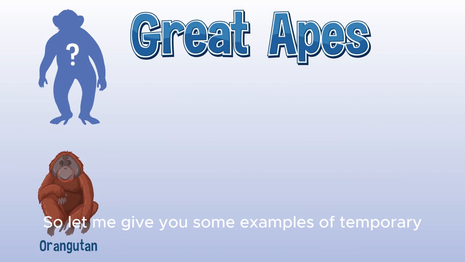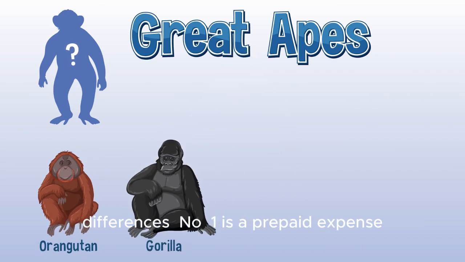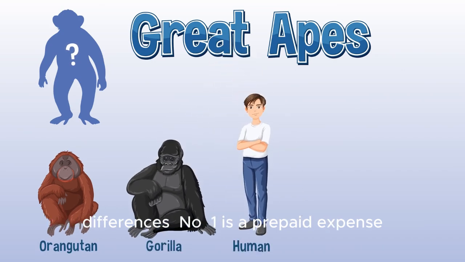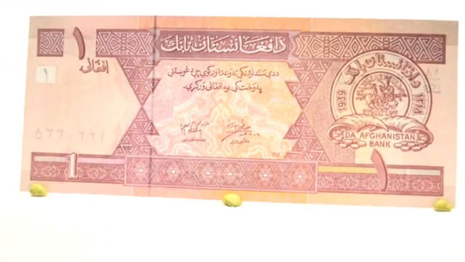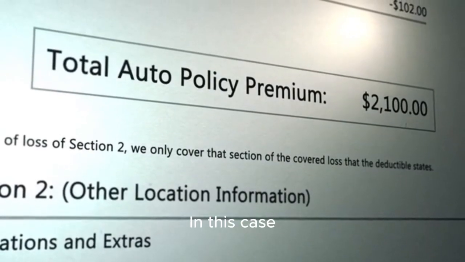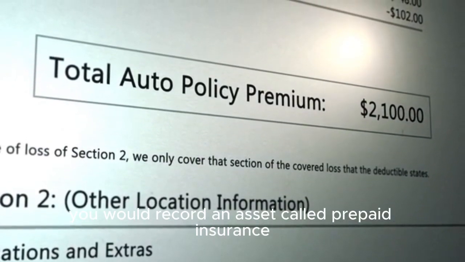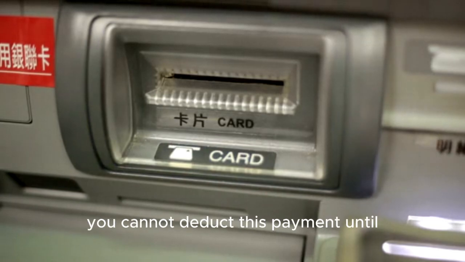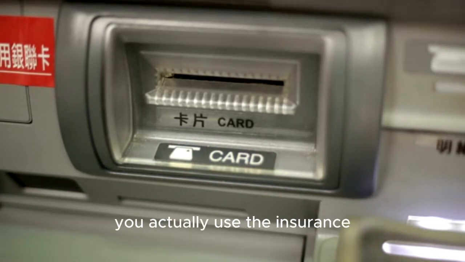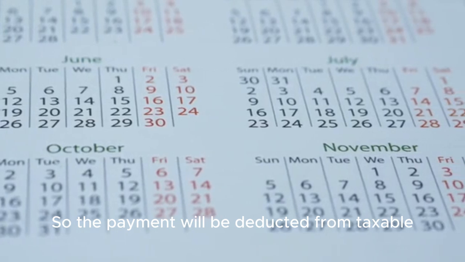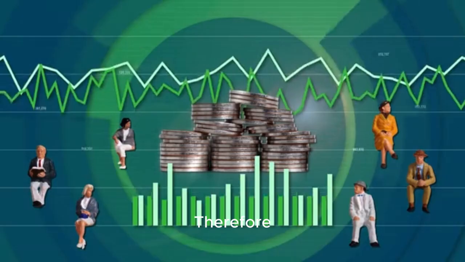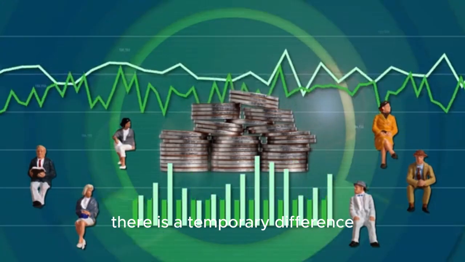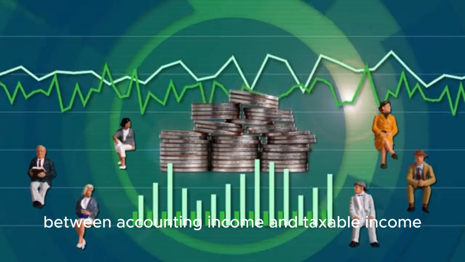So let me give you some examples of temporary differences. Number one is a prepaid expense. Let's say you pay for an insurance policy in advance. In this case, you would record an asset called prepaid insurance. However, for tax purposes, you cannot deduct this payment until you actually use the insurance. So the payment will be deducted from taxable income only when the insurance is used. Therefore, there is a temporary difference between accounting income and taxable income.